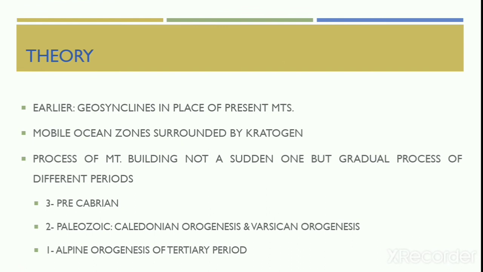When Kober tried to explain the concept of mountain building, he stated that this process is not a sudden one, but a gradual process that took different periods. Thus, there were total 6 periods, of which 3 have occurred during the Precambrian time. 2 mountain building processes occurred during the Paleozoic era, where the Caledonian orogenesis occurred in the Silurian period, and the Variscan orogenesis occurred in the Permo-Carboniferous age. And the last mountain building process was the Alpine orogeny of Tertiary period.